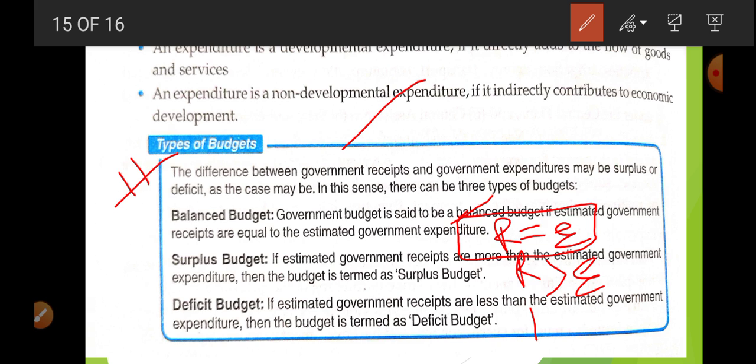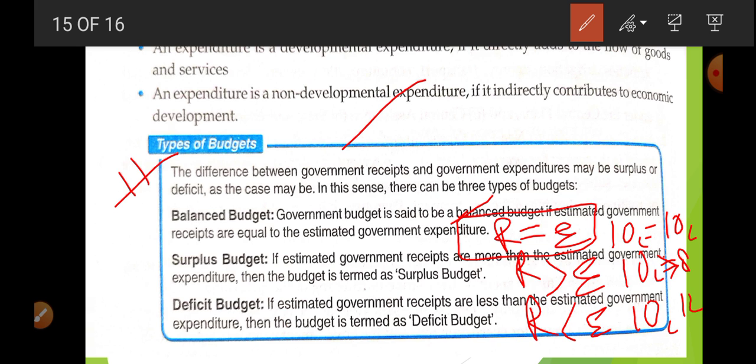Deficit means that your receipt is less than your expenditure. That is, balanced: you are earning 10 crore, you are expending 10 crore. Surplus: you are earning 10 crore, you are expending only 8 crore. Deficit: you are earning 10 crore but you are expending 12 crore.